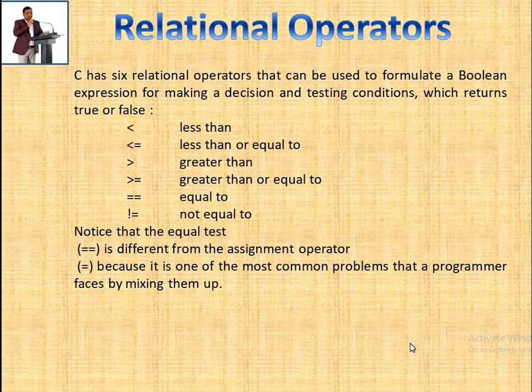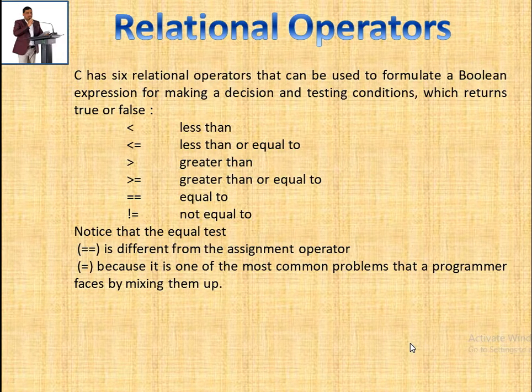Now when we use the if statement, we use some relational operators with the condition. C has 6 relational operators that can be used to formulate a boolean expression, for making a decision and testing a condition which returns true or false.